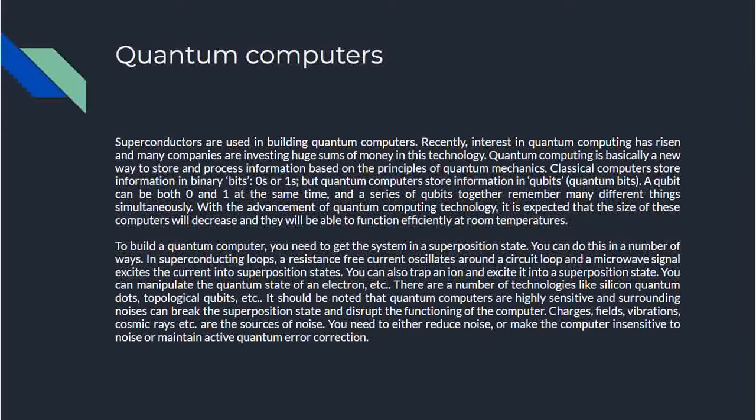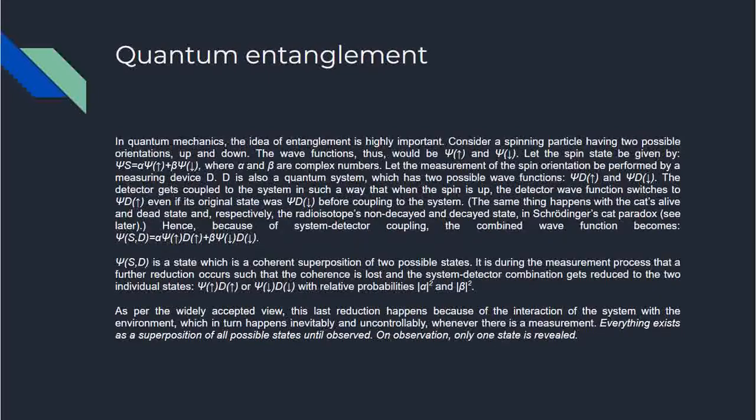It should be noted that quantum computers are highly sensitive, and surrounding noise can break the superposition state and disrupt the functioning of the computer. Charges, fields, vibrations, cosmic rays, etc. are the sources of noise. You need to either reduce noise or make the computer insensitive to noise, or maintain active quantum error correction.